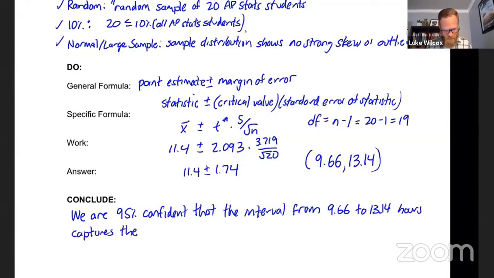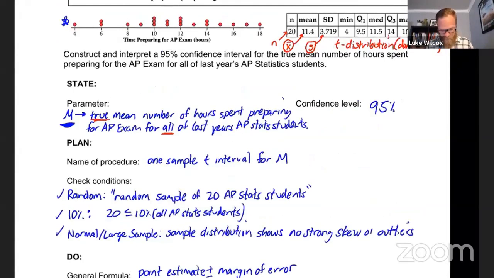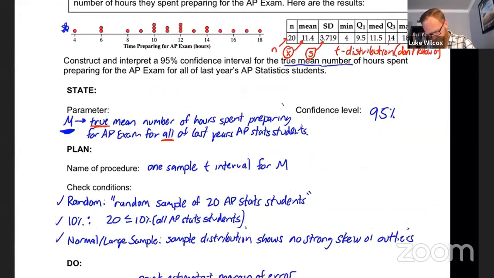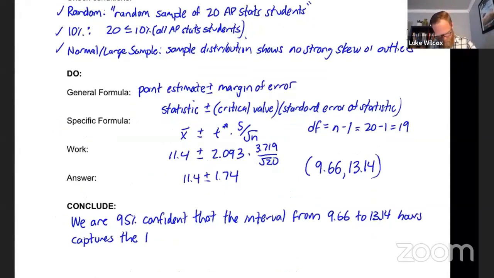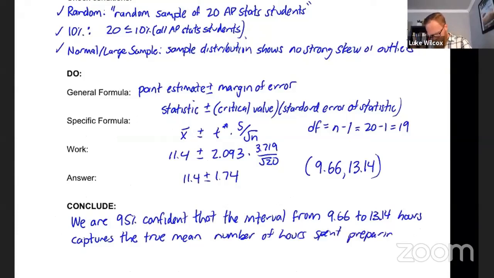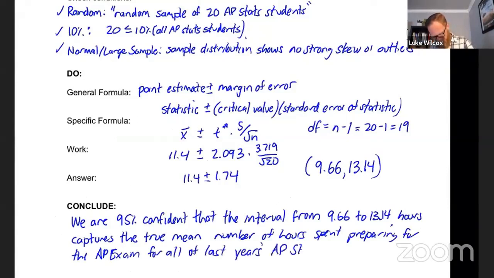Now, the thing we're trying to capture, remember, is the parameter, which really just comes from the wording of the question. So I can literally steal these words from the question and bring those down into my conclusion here. So I'm going to say the true mean number of hours spent preparing for the AP exam for all of last year's AP Stat students.